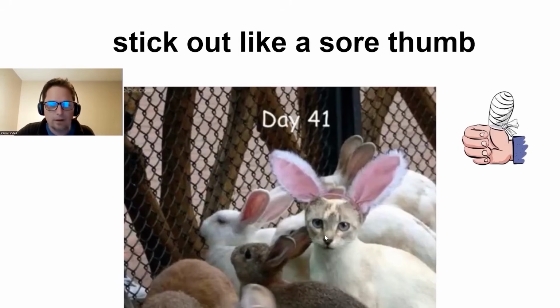We see all these rabbits. Wait, that's not a rabbit. This cat sticks out like a sore thumb. I can see immediately that it's not a rabbit. He looks different from the others because it's a cat. So I can say the cat sticks out like a sore thumb. I can see that he's different from the others. That's when we use the expression. Let's practice. Does the cat stick out like a sore thumb? That's right. The cat sticks out like a sore thumb, but it's cute.